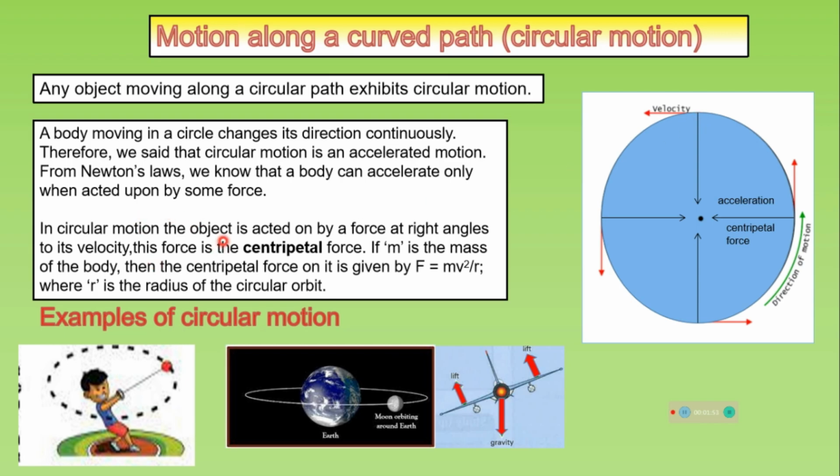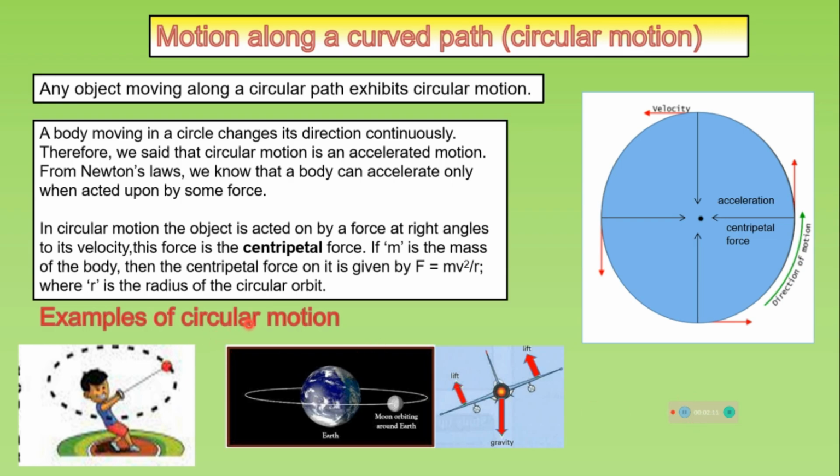So in circular motion, the object is acted on by a force at right angle to the velocity. This force is the centripetal force. If m is the mass of the body, then the centripetal force is given by mv²/r, where v is the velocity and r is the radius of the circular track.